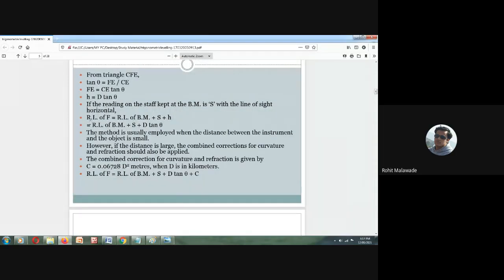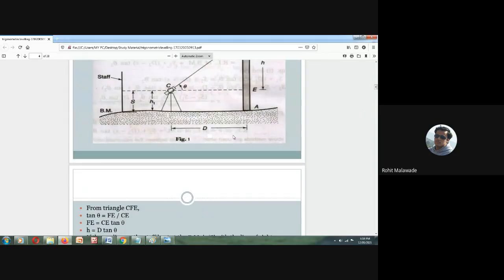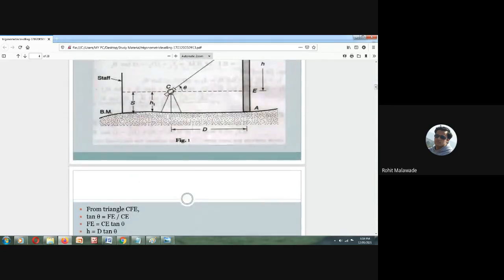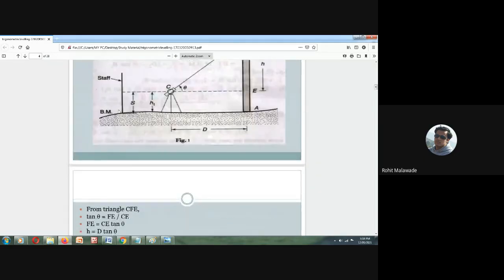So RL of F, right? Now, which is what I want, the RL of F. Now, what is the RL of F consisting of? RL of the benchmark, here I will be having some RL, plus I will be having the RL of this, that is the staff reading. So RL of BM, here I will be having some reading. Say consider it as 100, right? Consider the benchmark reading over it as 100.